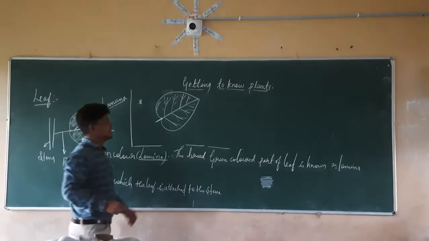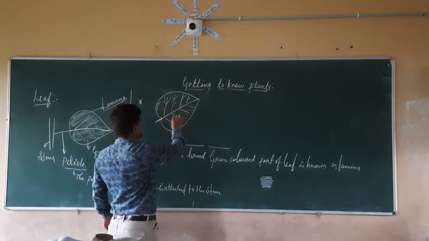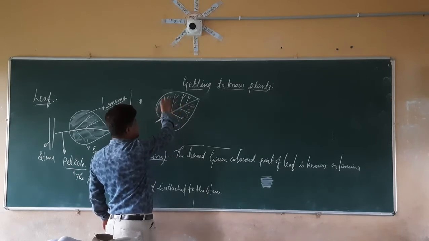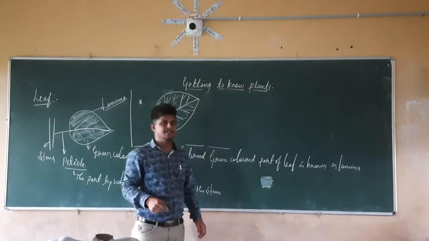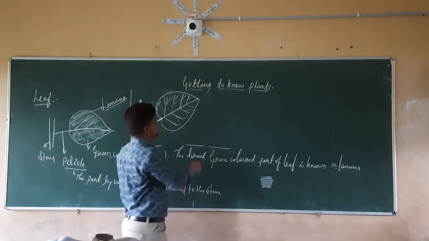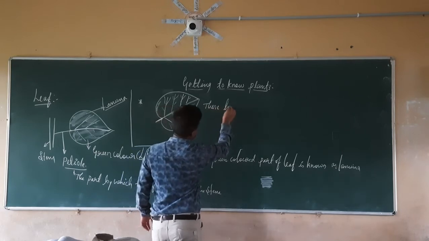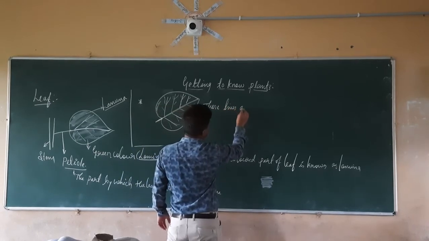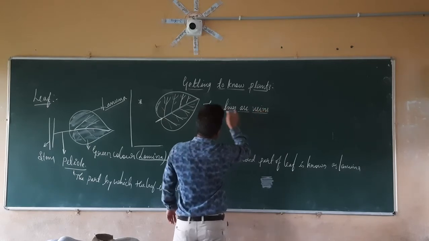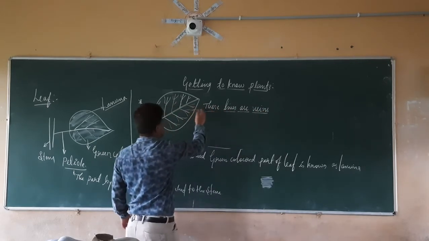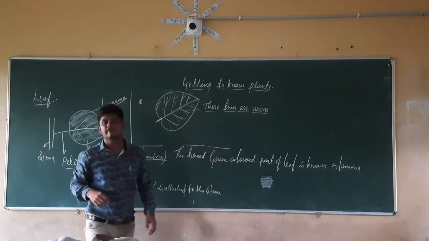When you check here, you are going to get some lines like this, while taking the impressions of this leaf. These lines are the veins. Whatever smaller lines are present here are the veins.